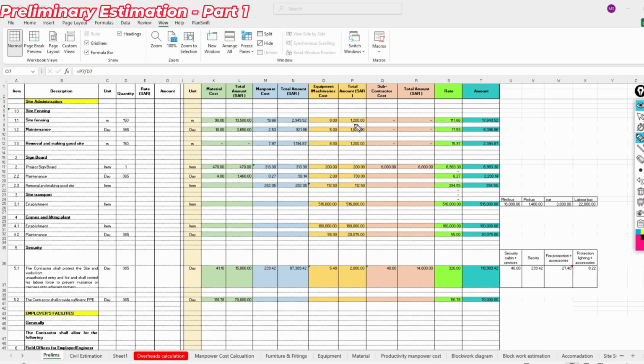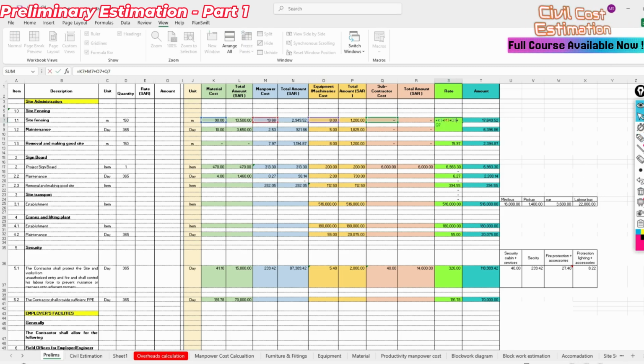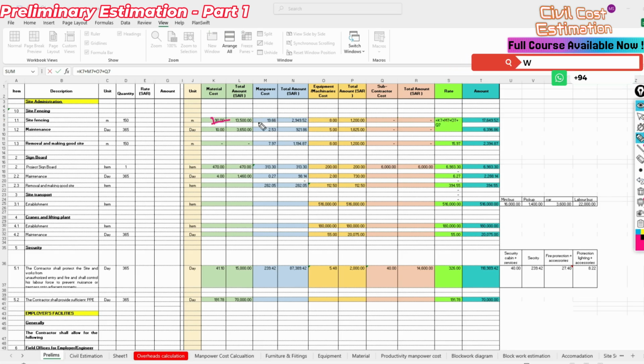So here these are the ideas. And also the subcontractors, we are not going to use any subcontractors for fixing the site fencing, so that's why we keep 0. So this is a general idea. And the rate, you can see here, is the material plus manpower plus equipment and machinery, and the subcontractor cost. It's the total rate for this site fencing.